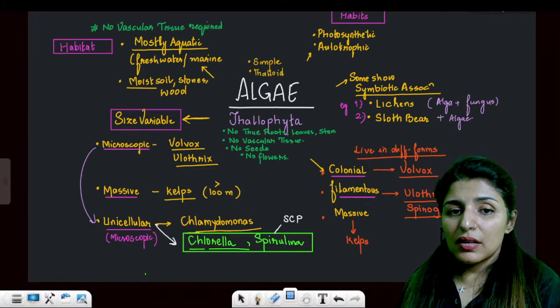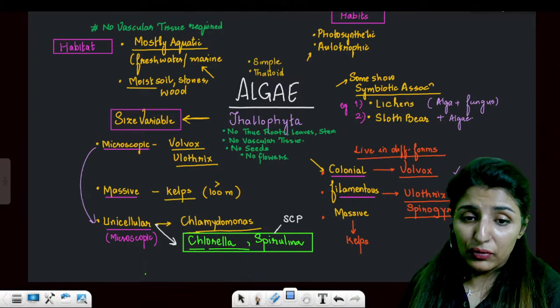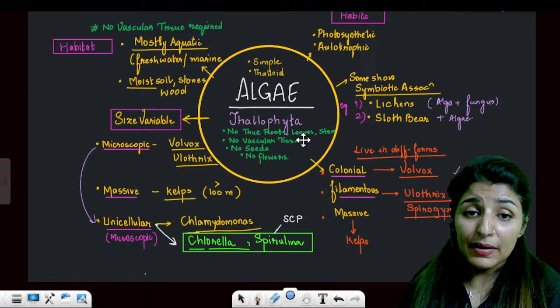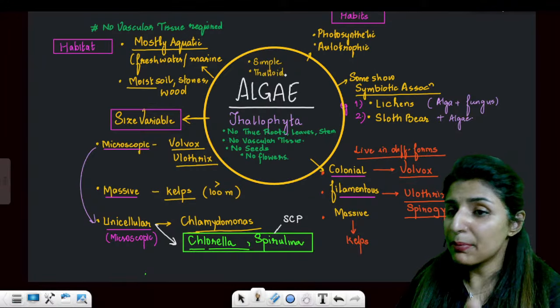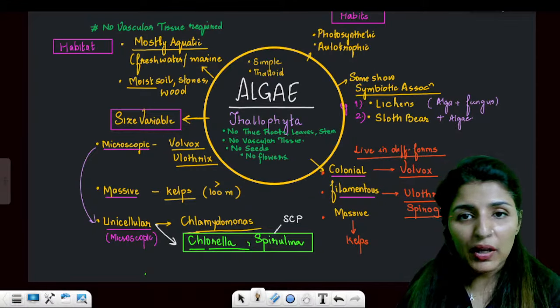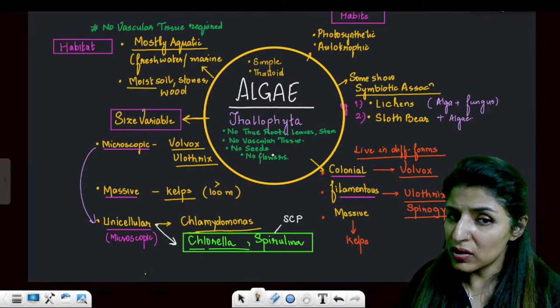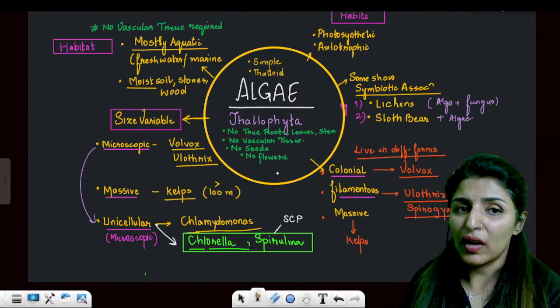Okay, so coming on to algae first of all. What type of body is present in algae? Algae has a simple thalloid body. Thalloid means the body is not differentiated into true root, stem and leaf. No vascular system, no seeds, no flowers.